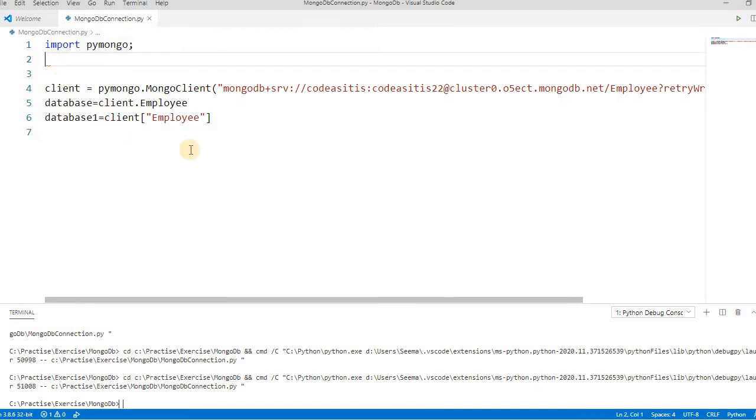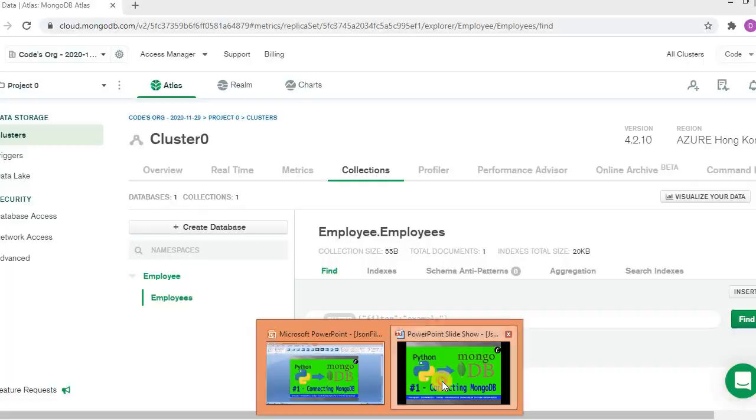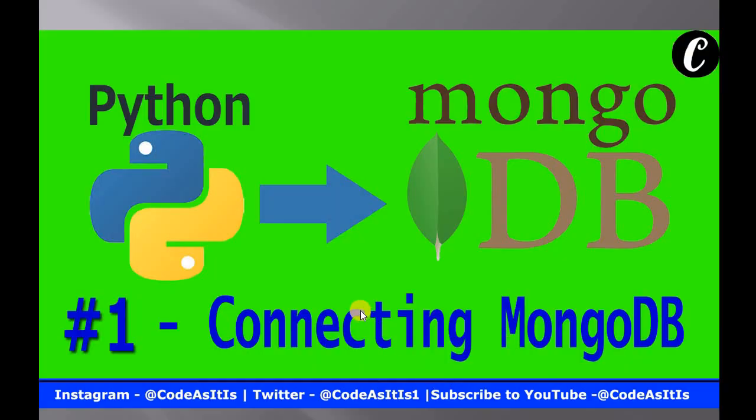Okay. So this is a small demo about how to connect to Mongo and how we create the MongoDB. See, it is very easy to go to the cloud and create it. We don't need anything like a 64-bit machine on your side. In the next video, I will show you how to create the collection, how to insert the data, how to update the data, and how to delete the data from MongoDB.